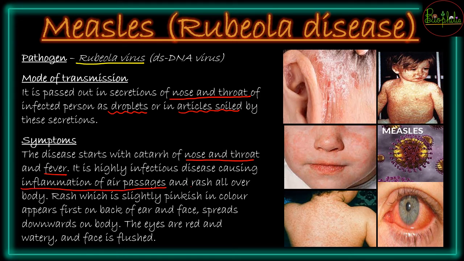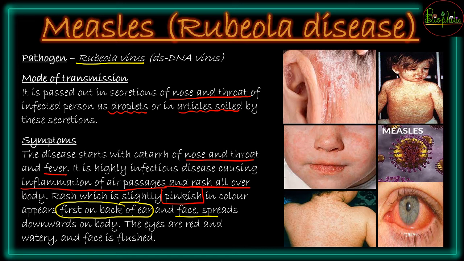There will be rash all over the body, and this rash is slightly different because it is pinkish in color, and it starts to appear first on the back. So what you need to remember is where the first site is where the rashes start to appear. If the rash first starts to appear on the face and limbs, then it is going to be smallpox.